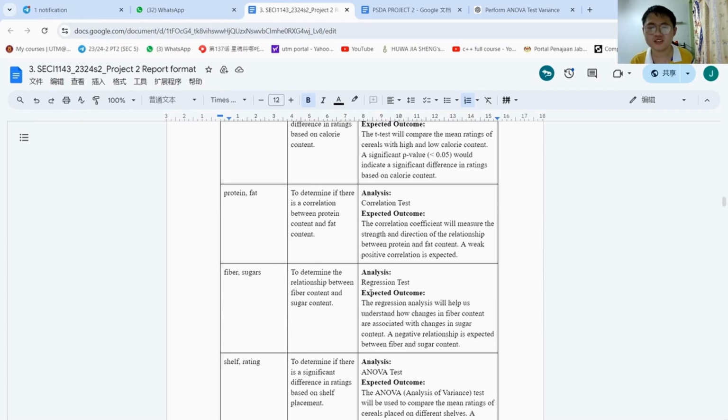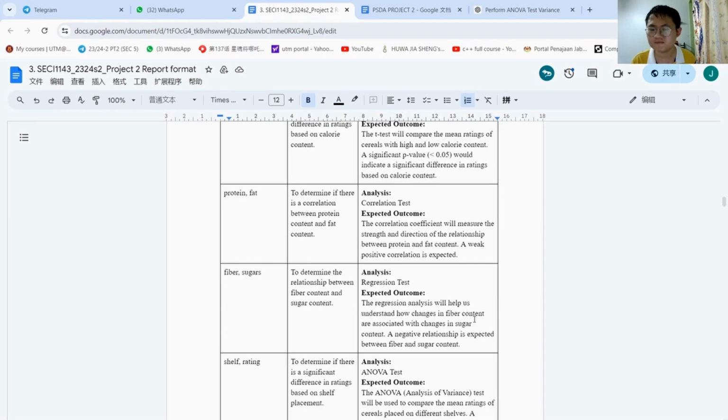Then we use a regression test for the variables of fiber and sugar to determine the relationship between fiber content and sugar content. The expected outcome for this test is that the regression analysis will help us to understand how changes in fiber content are associated with changes in sugar content.